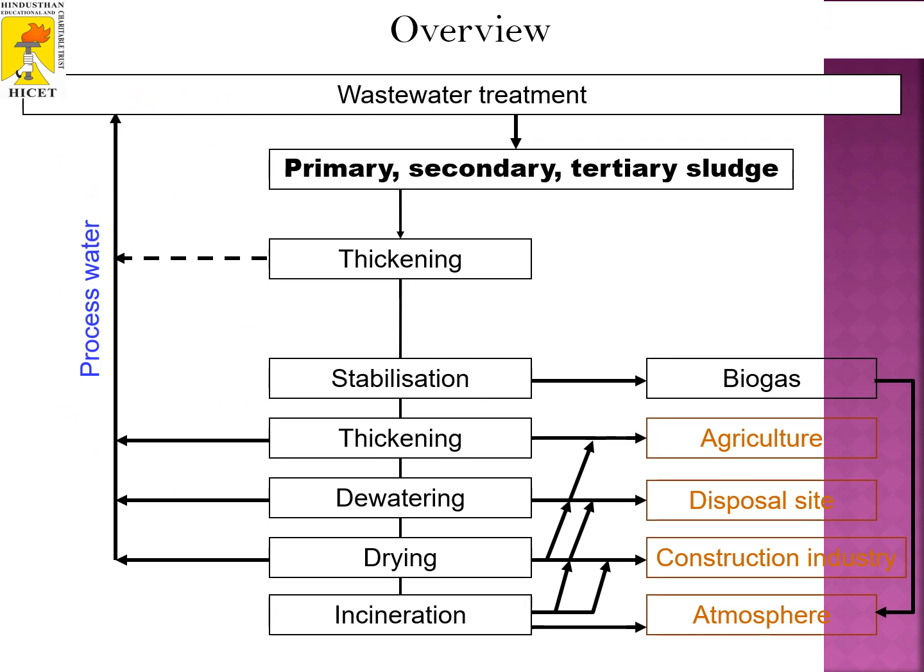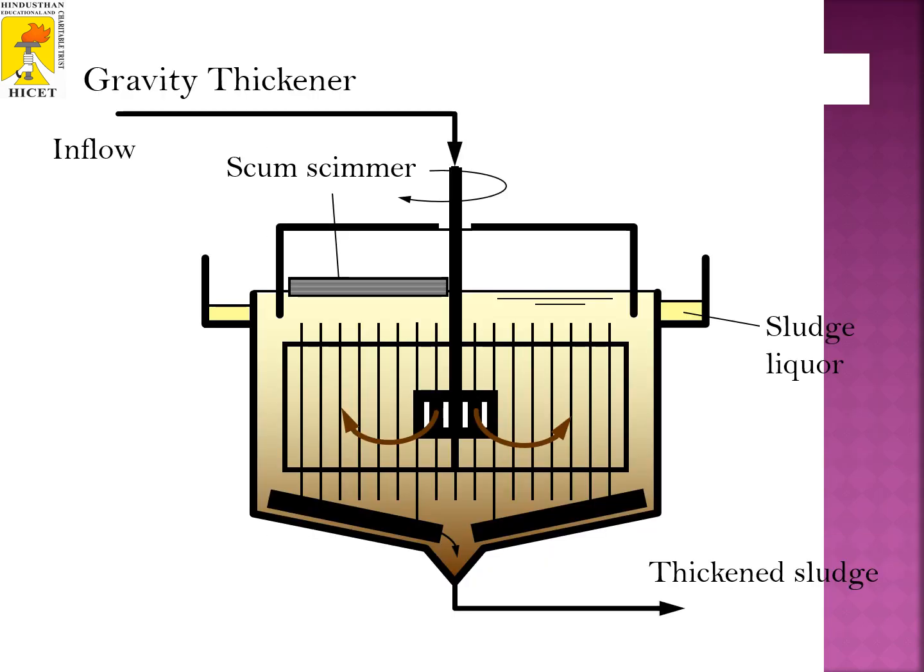This diagram shows the flow chart of wastewater treatment: primary, secondary, and tertiary sludge, thickening process, stabilization, thickening, dewatering, drying and incineration. Then biogas, agriculture, disposal site, construction industry, and atmosphere. Finally, there is a process of water. This diagram shows the gravity thickener: influent, scum skimmer, then sludge liquefier, and finally the thickened sludge.